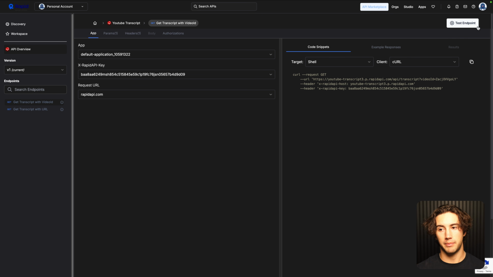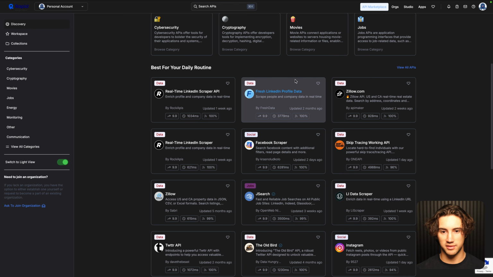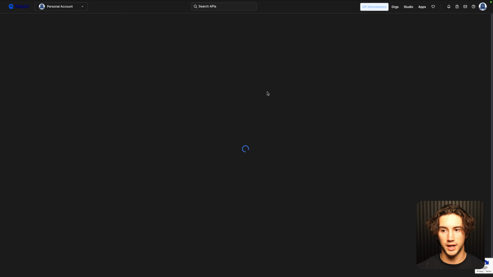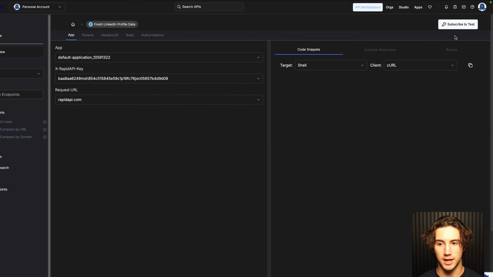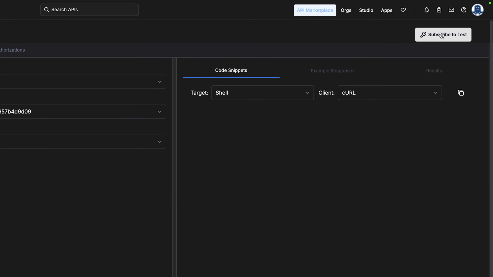You're going to see a subscribe button up here. You don't need to enter any card information. You can just subscribe to the free plan without any card. I'll show you how that works real quick. For instance, if I go to this fresh LinkedIn profile data, there's a subscribe button in the upper right-hand corner. I can hit subscribe to test.